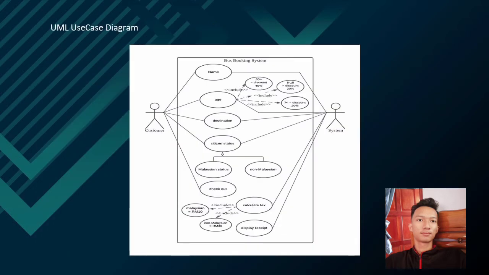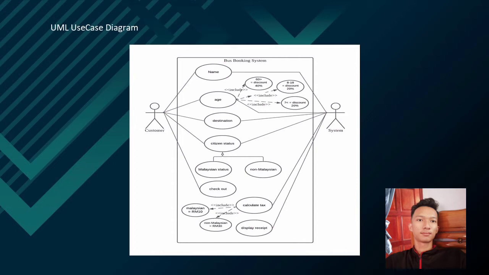Now we're going to talk about the UML use case diagram for our bus booking system. Okay, first our system is called bus booking system. The actors which are going to interact with our system are two: customer, which is our primary actor, and system, which is our secondary actor. Now let's move into our system.